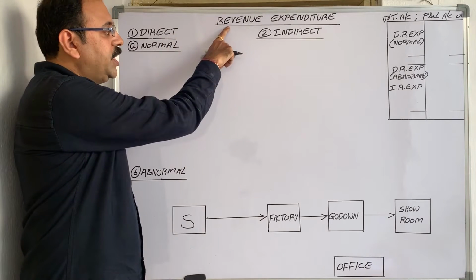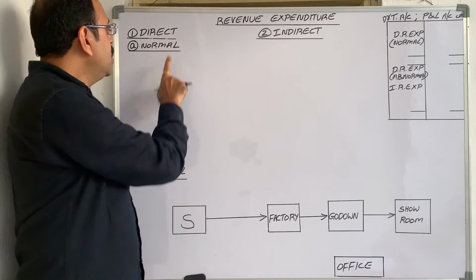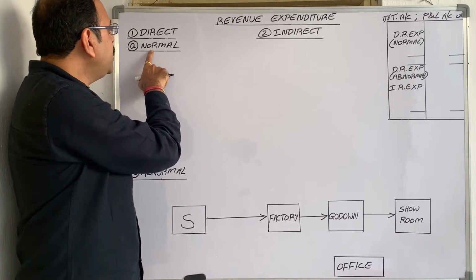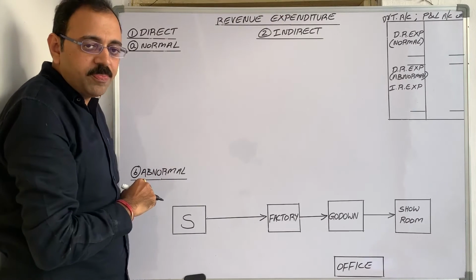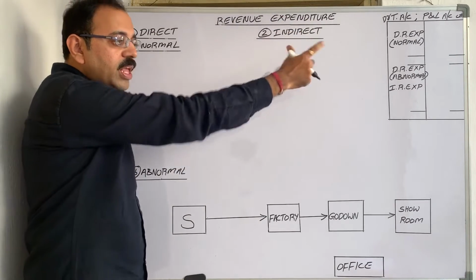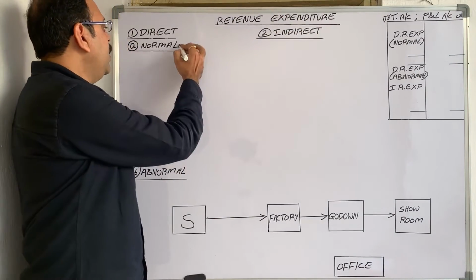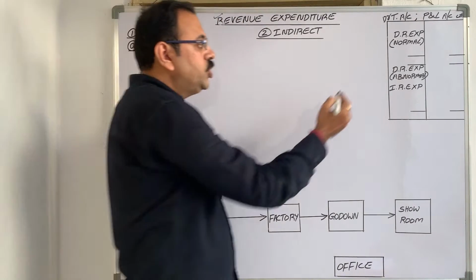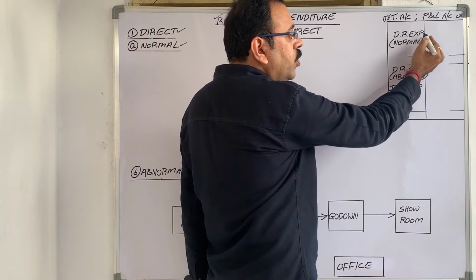Direct revenue expenditure is again of two types: normal direct revenue expenditure and abnormal direct revenue expenditure. Now, while preparing final accounts, normal direct revenue expenditure we should show on the trading account debit side.